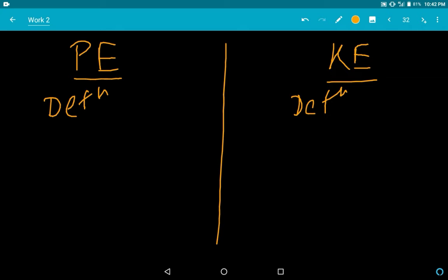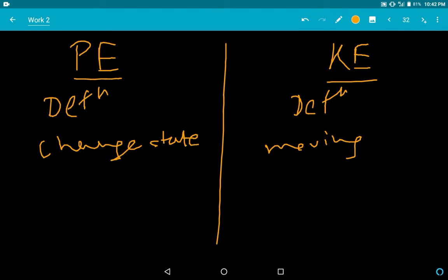Kinetic energy is the total work done of a moving body. This is for a moving body. Potential energy is the work done to change the state of a body. This is work done by a moving body. Okay, it can only change in the form of kinetic energy.